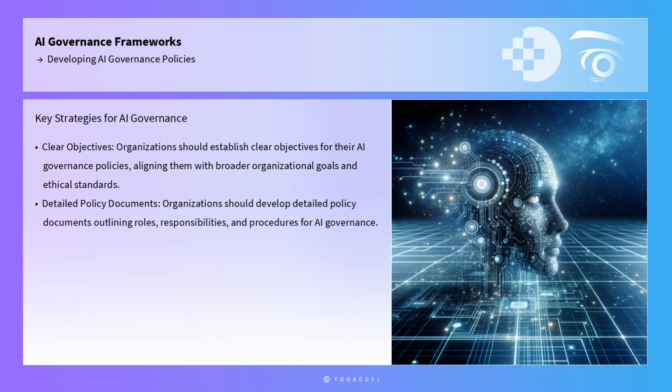Thirdly, organizations should establish clear objectives for their AI governance policies, aligning them with broader organizational goals and ethical standards. These objectives should be measurable and achievable, providing a clear framework for implementation. Fourthly, organizations should develop detailed policy documents outlining roles, responsibilities, and procedures for AI governance. These documents should be regularly reviewed and updated to reflect technological advancements and evolving regulatory requirements.